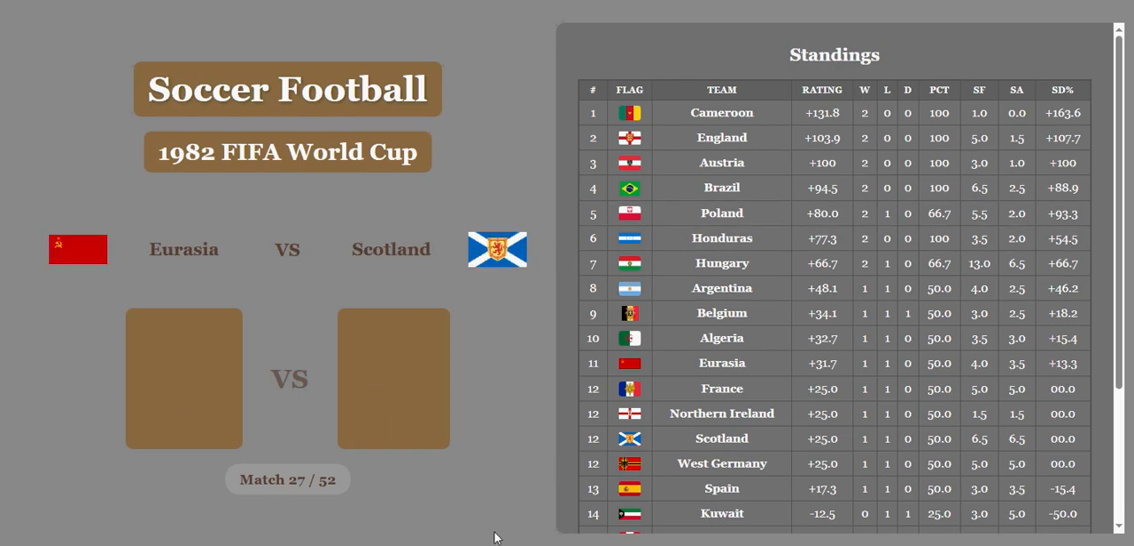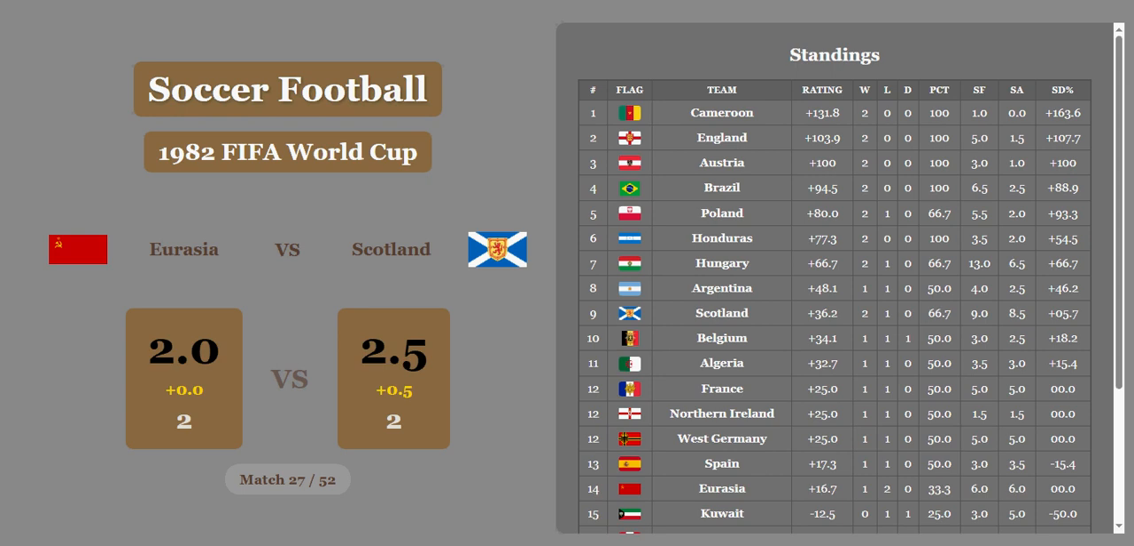Eurasia versus Scotland. 2-2. Scotland's going to come out with a big win here. So they're going to switch spots with Eurasia. Let's see. Yeah, they move up to 9th and Eurasia falls to 14th.